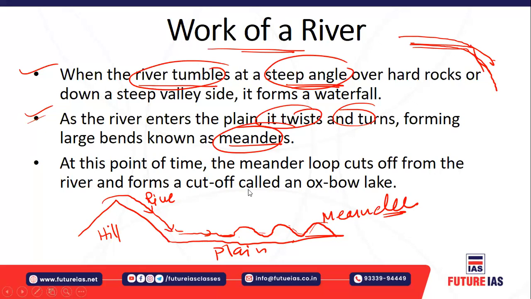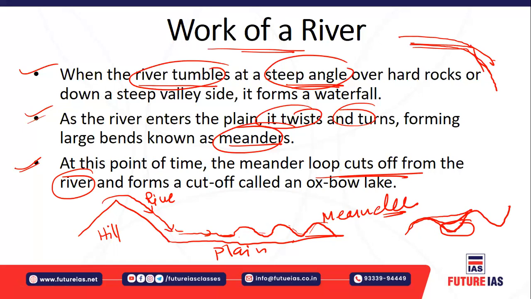Here you must understand, sometimes if I make this the meandering loop of the river, let's say this is the loop. Sometimes the river starts flowing in such a way that this portion is cut out from the river because of deposition of the sediments. Now this forms the Oxbow Lake. So the meandering loop cuts off from the river, and when the meandering loop cuts off from the river, this is called an Oxbow Lake.